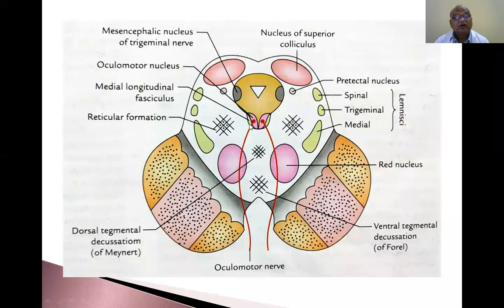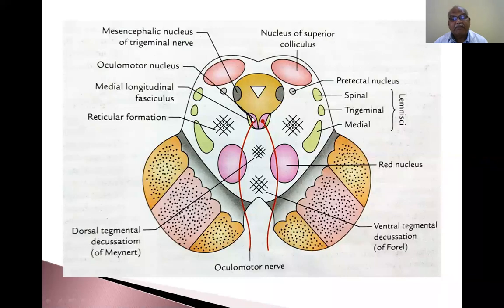So this is the oculomotor nerve going to the ventral aspect, touching the red nucleus. This is the red nucleus. So this is the oculomotor nucleus. The rostral 2/3 of the oculomotor nucleus is called the Edinger-Westphal nucleus. This entire one is the oculomotor nucleus, and the rostral 2/3, from here to here, is called the Edinger-Westphal nucleus in the oculomotor nerve.